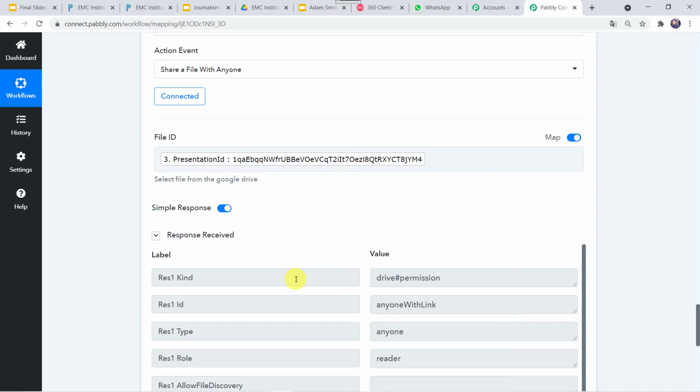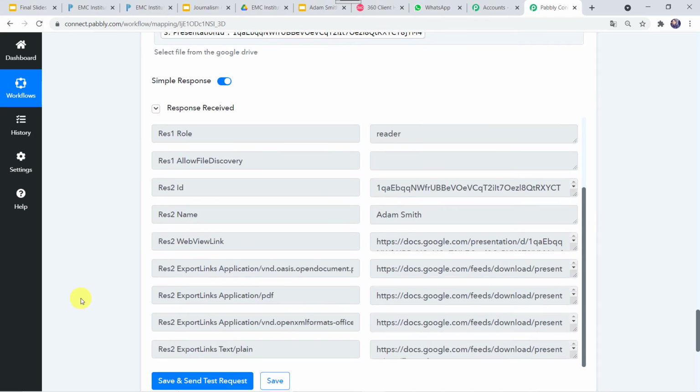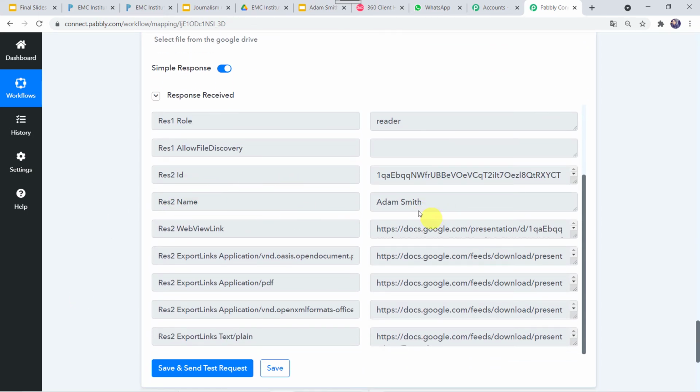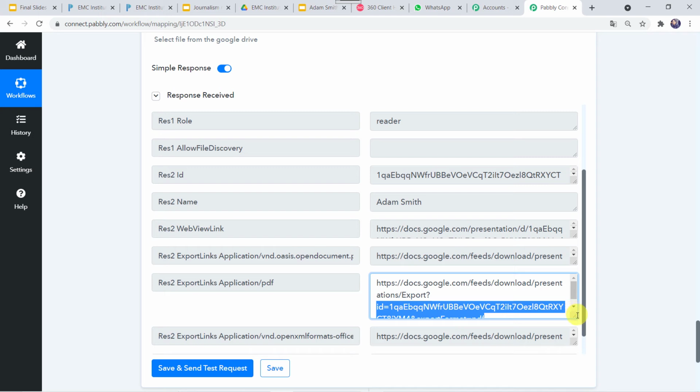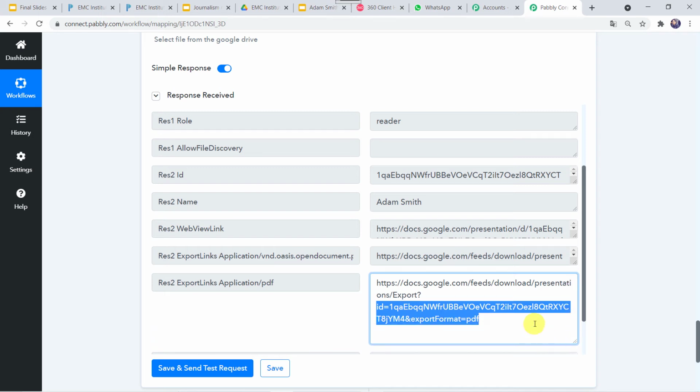Here we can see the response is received. The name is captured over here, Adam Smith, that is the file name. And here we can see export links application/PDF. So I'll just maximize this and show it to you. Here we can see a PDF file is generated. Okay, a PDF URL is there.